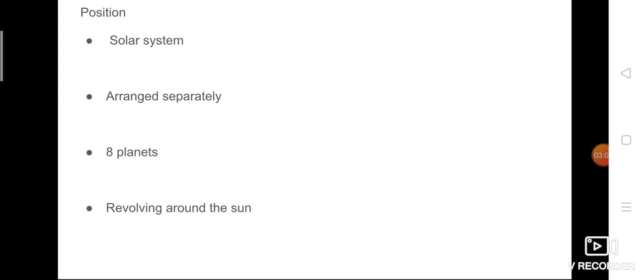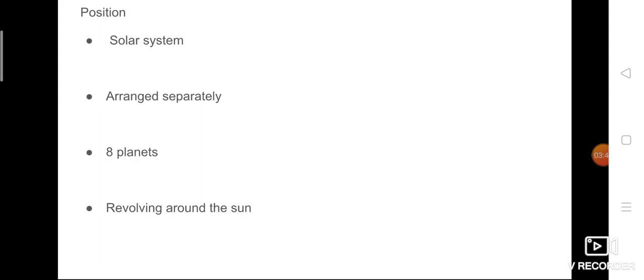In our solar system, how many planets are there? There are totally 8 planets. And all the 8 planets, what is their main work? They are revolving around the sun. The main work of the planets is revolving around the sun. So the sun is located in the center and it is a big ball of fire. Why is it big in shape? It's huge. Why? Because it is the closest star. Since it is very close to our earth, it looks very big.